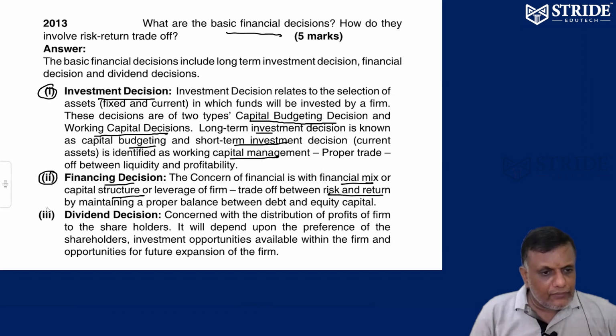Number three, dividend. These are the three decisions the company's finance manager has to take. When to declare the dividend, when the directors should declare it, and how much you have to pay preference shareholders. These are the areas we have to focus on.